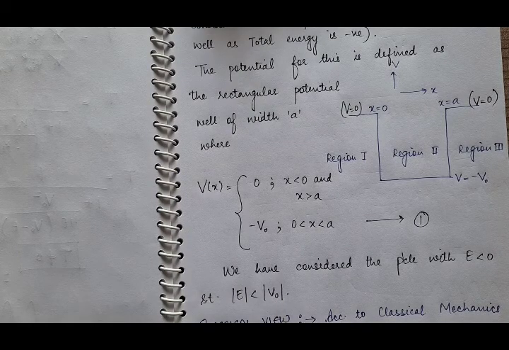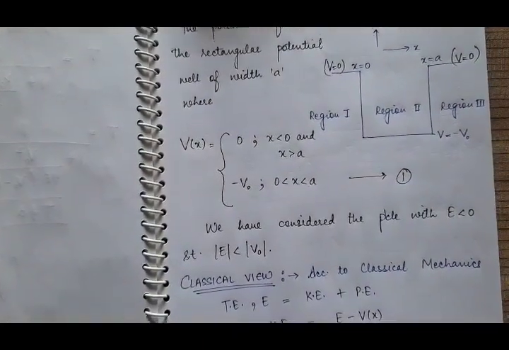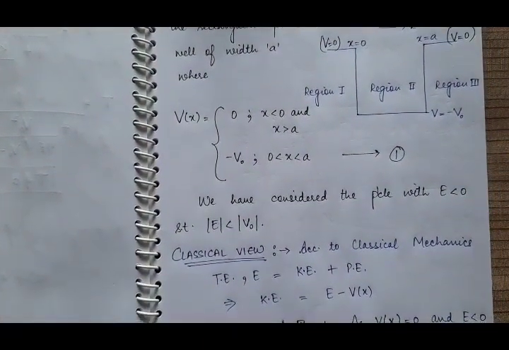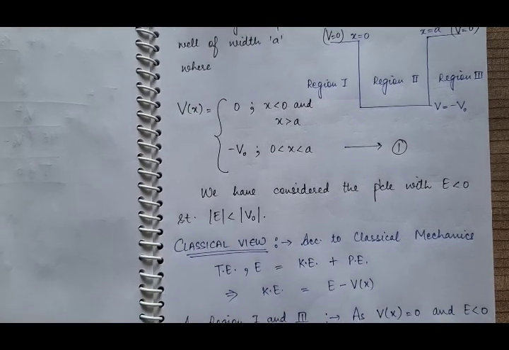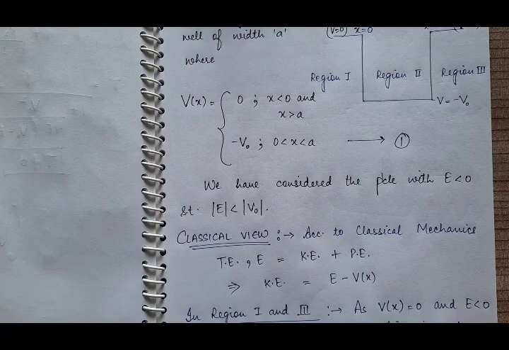So now we will see this problem from the classical point of view. According to classical mechanics, we know that total energy is always equal to the sum of kinetic energy and potential energy. So what will be the expression for kinetic energy? It will be total energy minus potential energy.